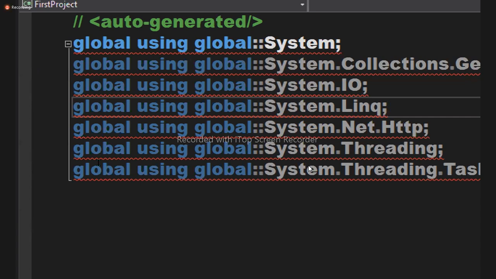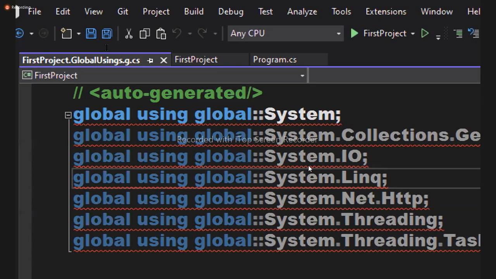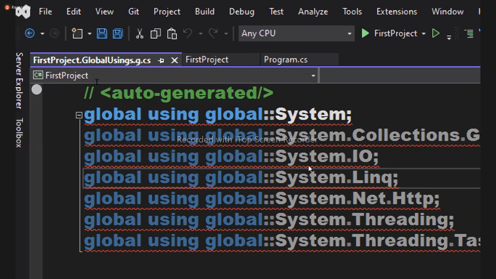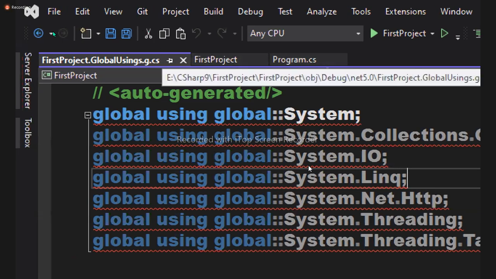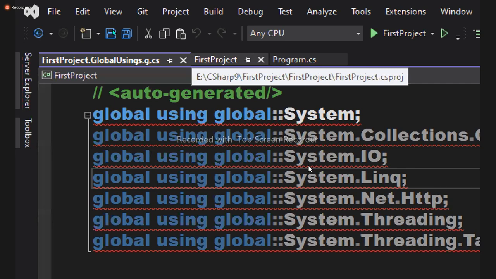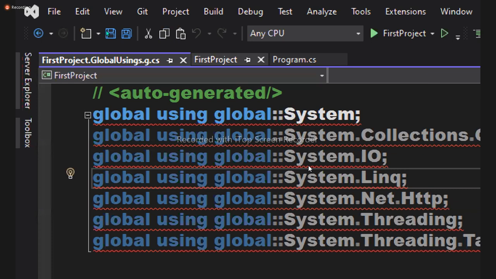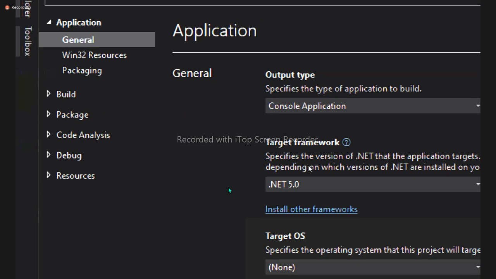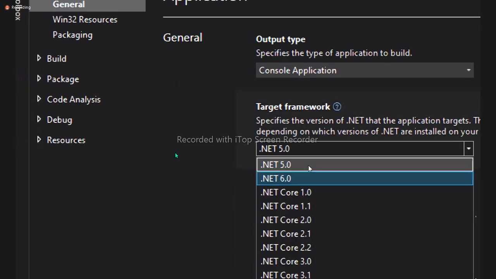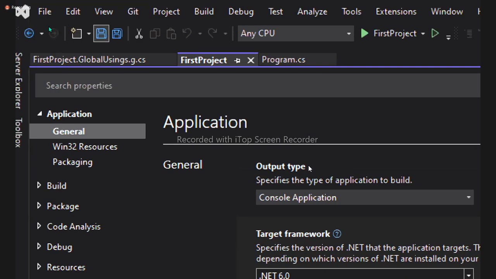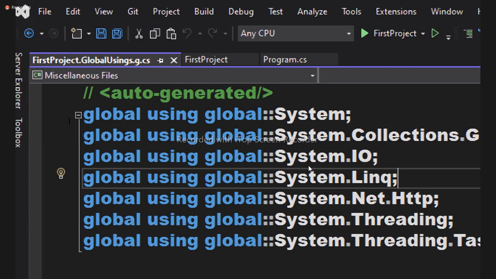Now, red lines are coming under all of them, an error. Why? C# 9. Change the version now. How do you change it? See here, all the files you open will be listed for you here. You can navigate between them. Come here. Change the version again to C# 6. Come back here. All errors have vanished. Watch.